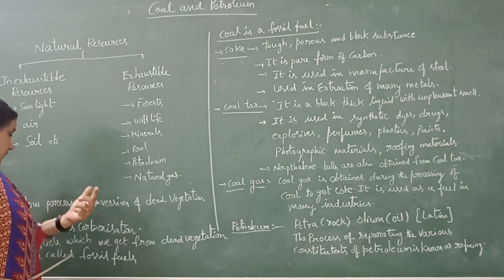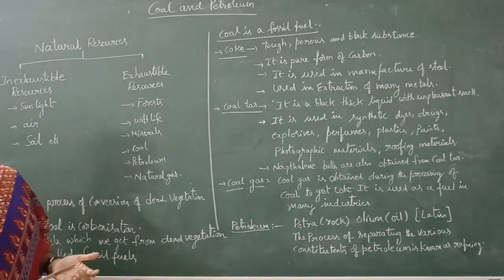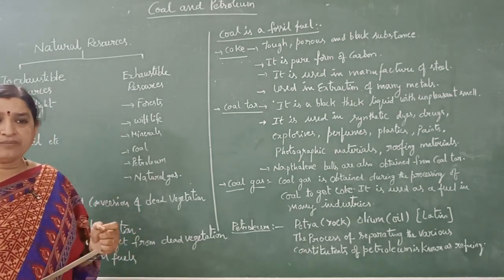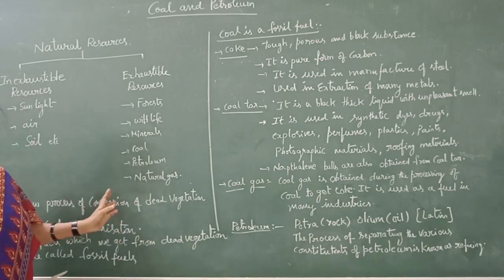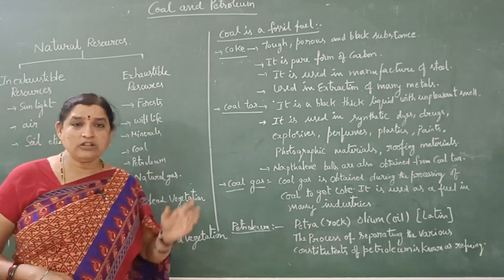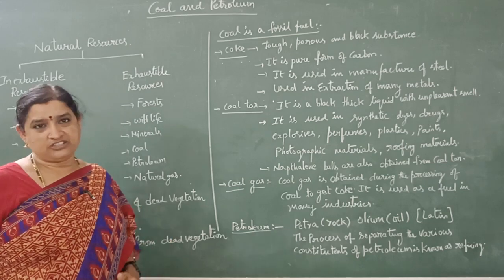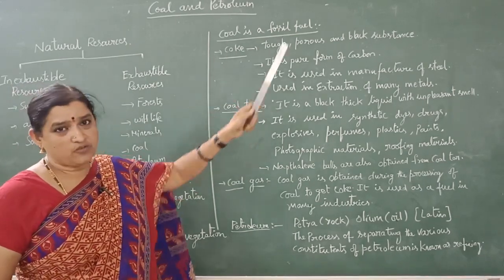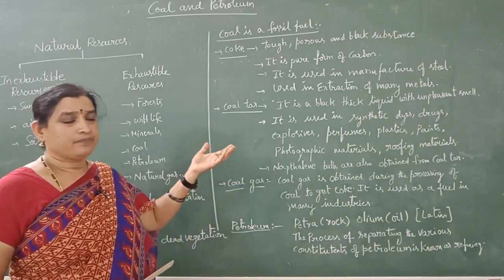So the fuels which we get from dead vegetation are called fossil fuels. Coal is also one of the fossil fuels. Coal, petroleum, natural gas, all these are fossil fuels. We will get these fuels from the dead vegetation. First let us see about coal. Coal is a fossil fuel because it is obtained from dead vegetation.